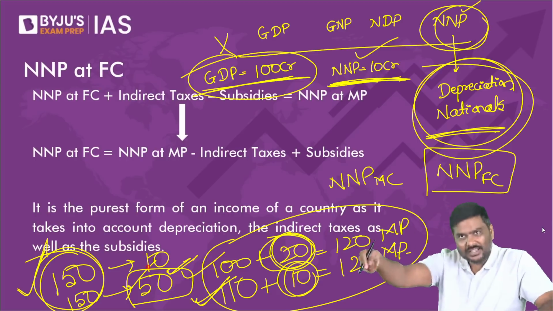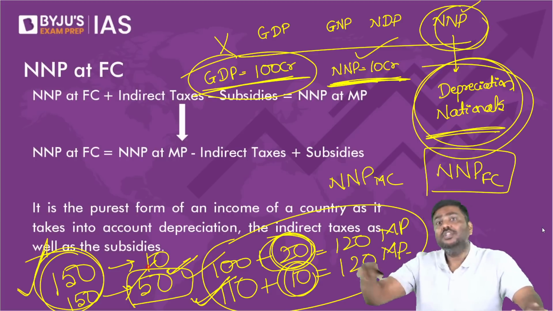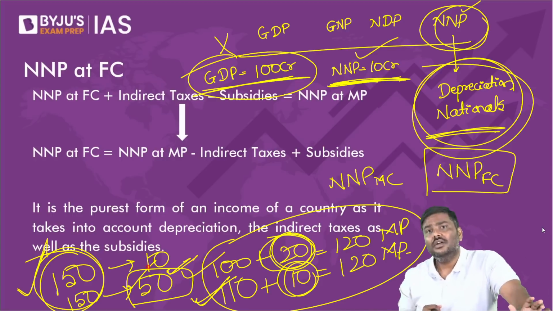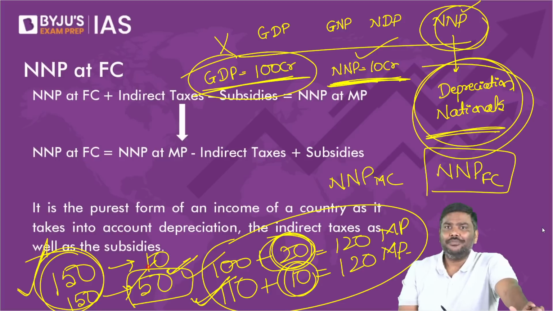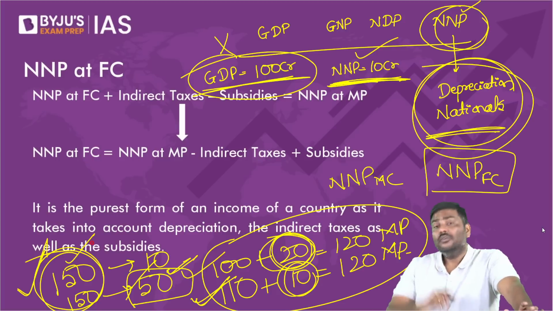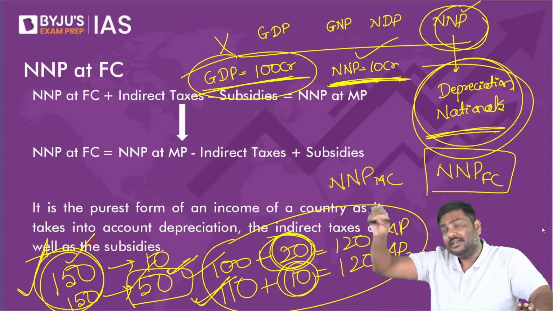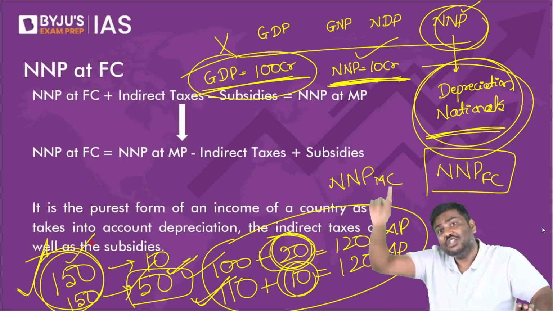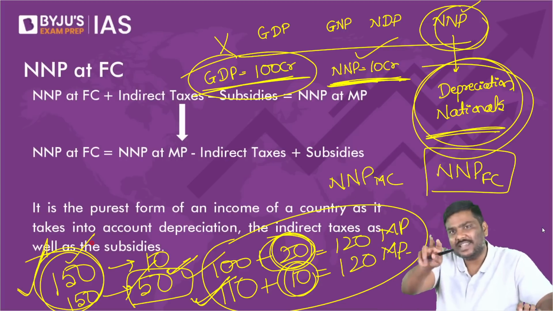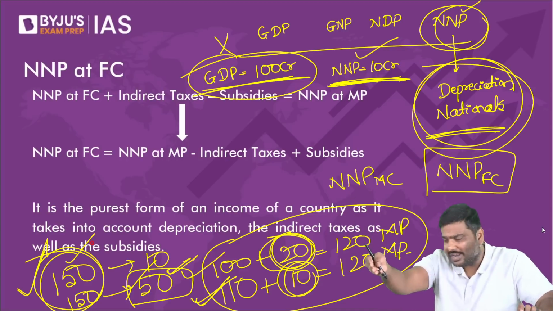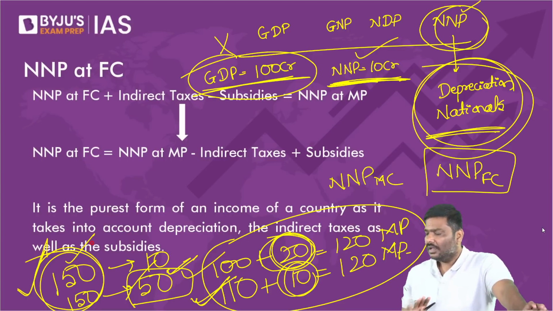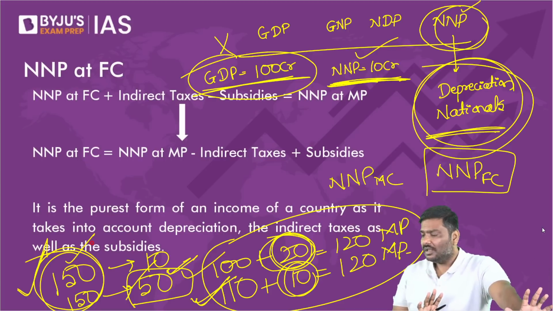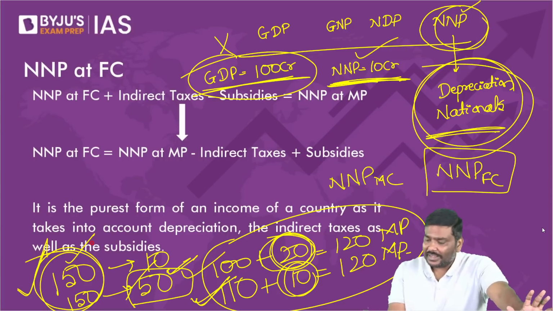GDP will also increase. Would you prefer that? Think of it. Taxes imposed by the government will increase, market price will increase, GDP will also increase. But on the other hand, what if I say the value of the product increases and the tax remains the same? Value of the product increases, market price increases, GDP increases. Don't you think the second example that I gave orally now is better compared to the first one?